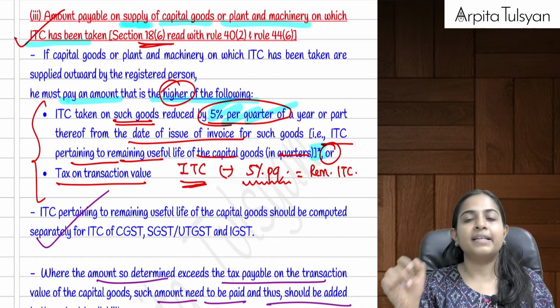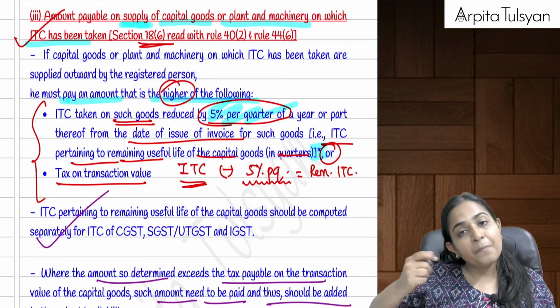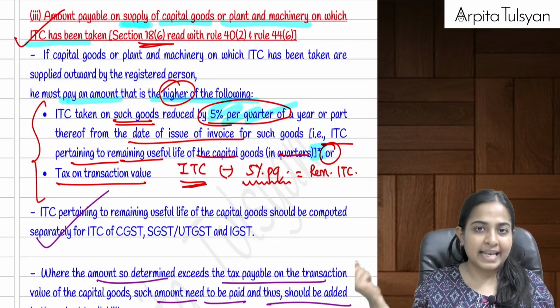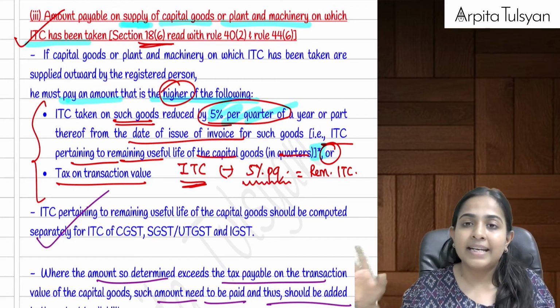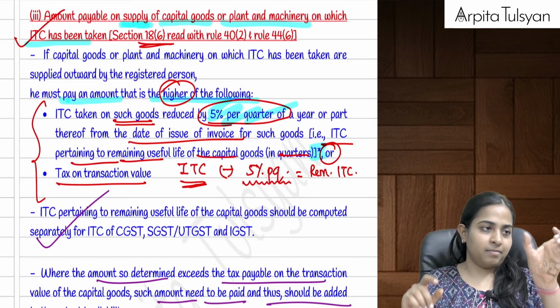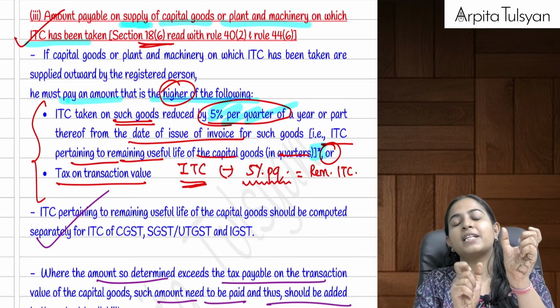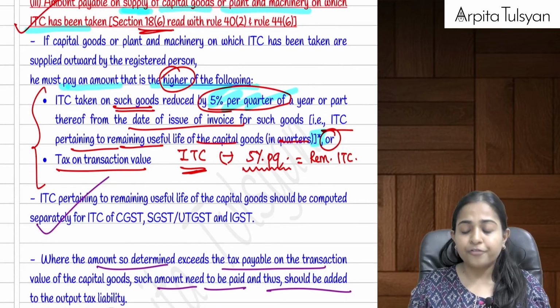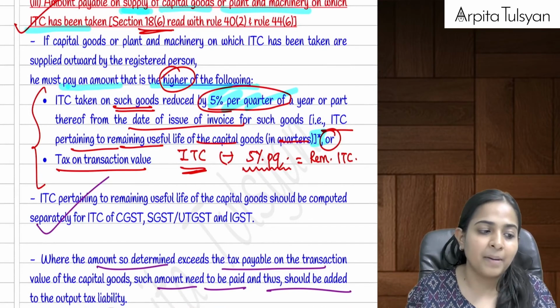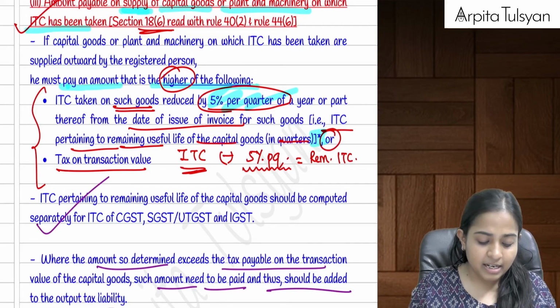Now you will be selling the capital goods, so there is actual GST payable on the capital goods price. The remaining 60% ITC or the tax payable on the capital goods, whichever is higher, is the amount of GST payable under Section 18(6).